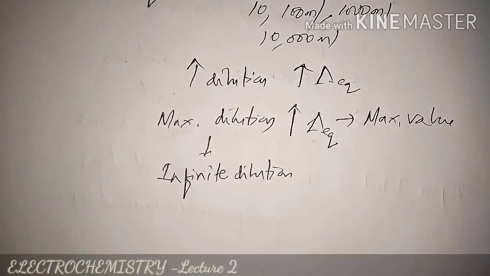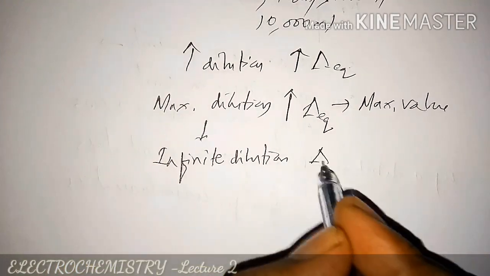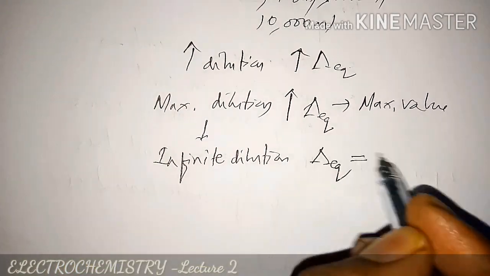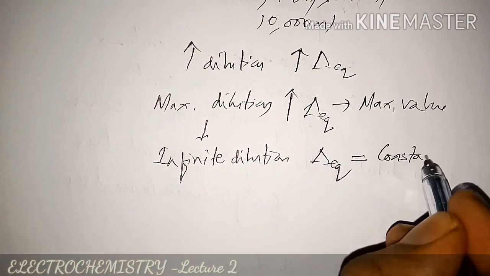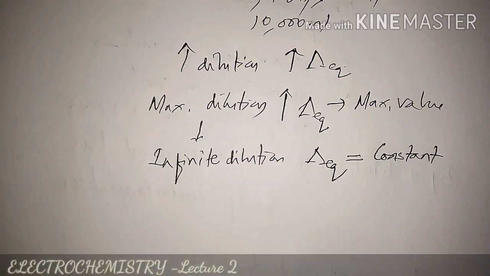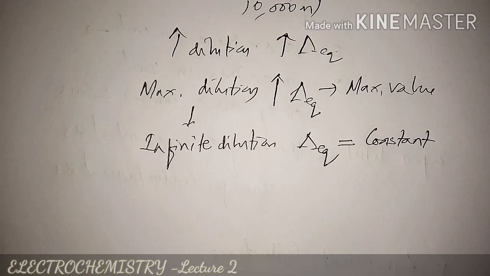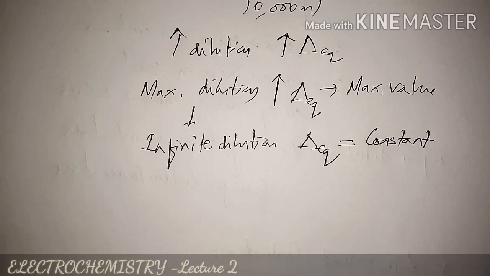So further increase in the dilution doesn't alter the value of equivalent conductance; it will be constant, it does not change. When it reaches the maximum dilution, the equivalent conductance reaches a maximum value. So further increase in the dilution does not alter the equivalent conductance.